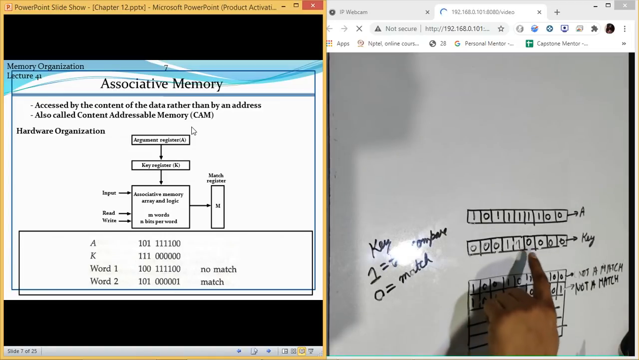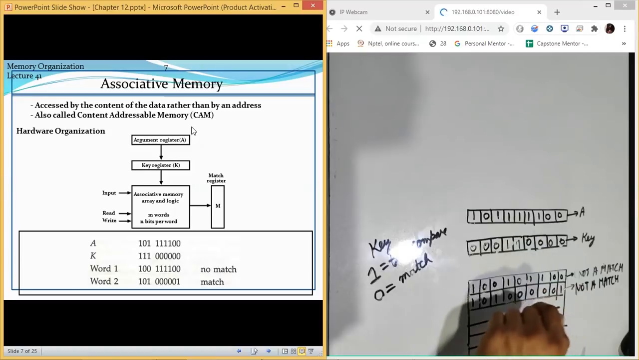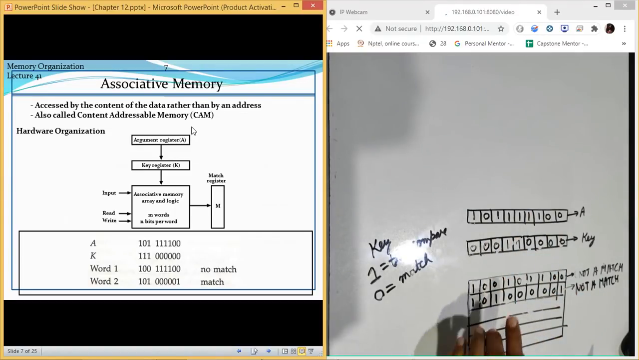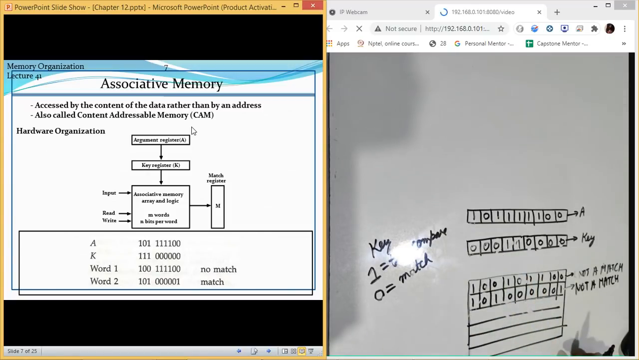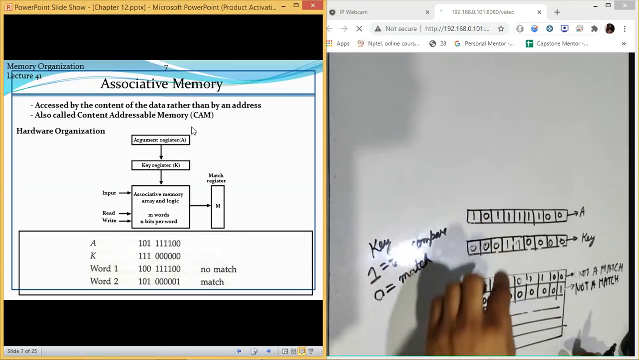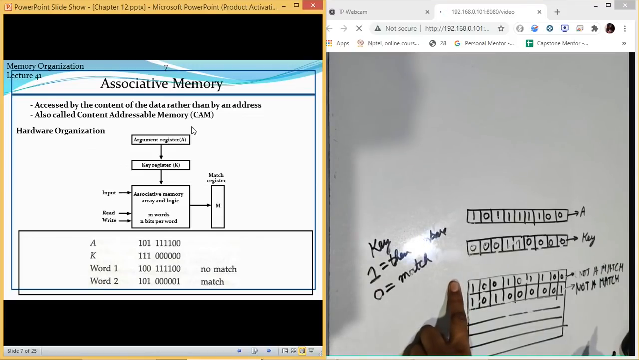So wherever the value of key is 1, that value should be same in the case of match. If it is not a match, even if there is a single bit change, still it will be considered as not a match case. So match will only be there if the values which we are searching by using the key are same in A as well as in your memory. Then only there is a match.